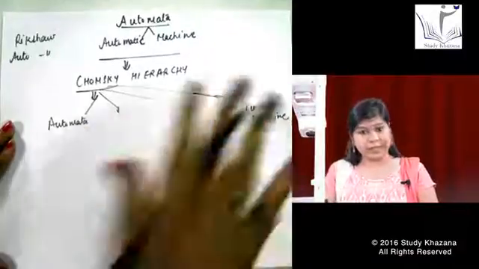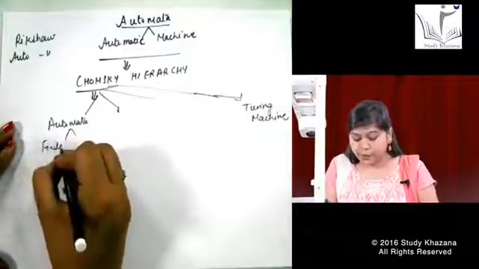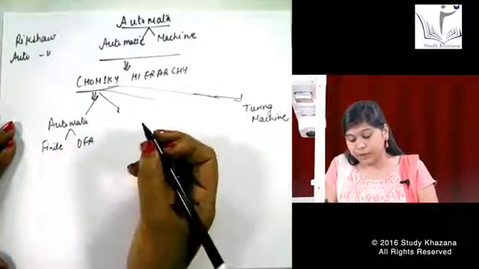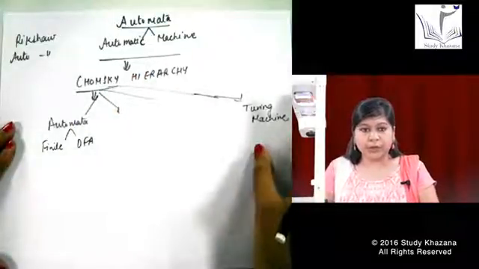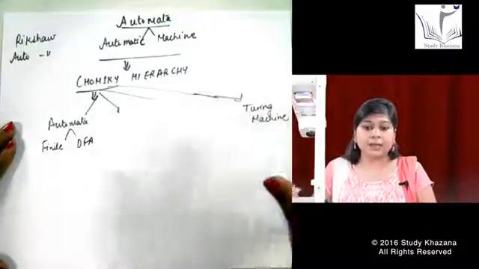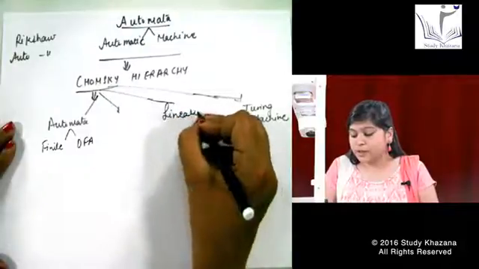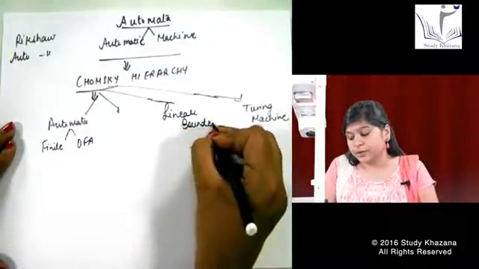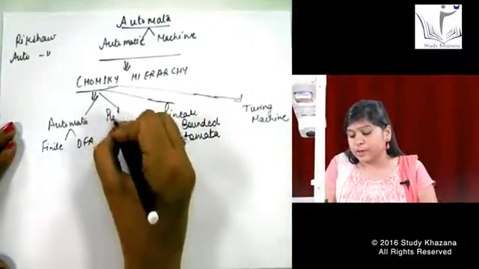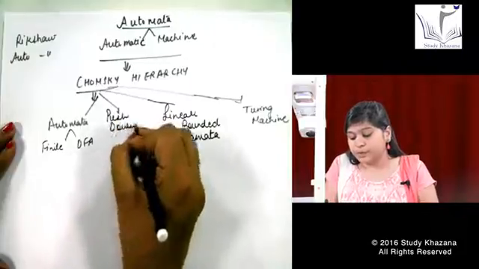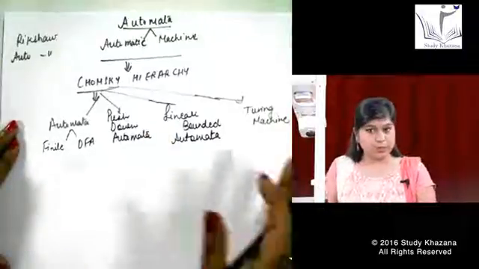So if I have these types of machines, I say the first machine is automata. We can say it as finite automata or DFA, deterministic finite automata. But the last machine is Turing machine, that is the highest level of machine we have. And the second machine we have is linear bounded automata. And similarly, we have another machine, that is push down automata. We will be discussing each and every single machine.